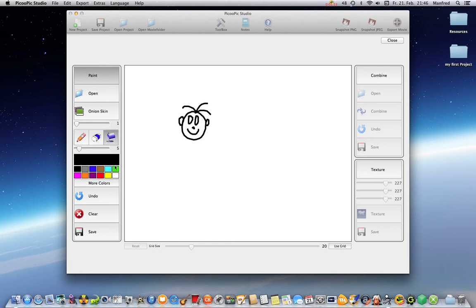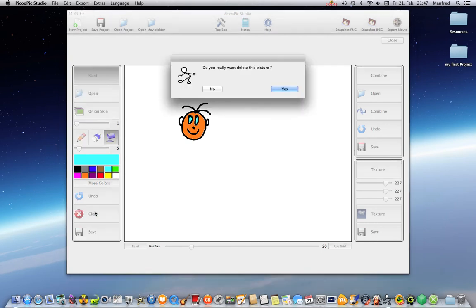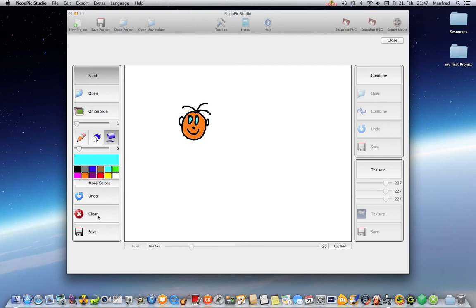Here are the colors. You can do undo. You can clear. I say no. And you can save your picture.